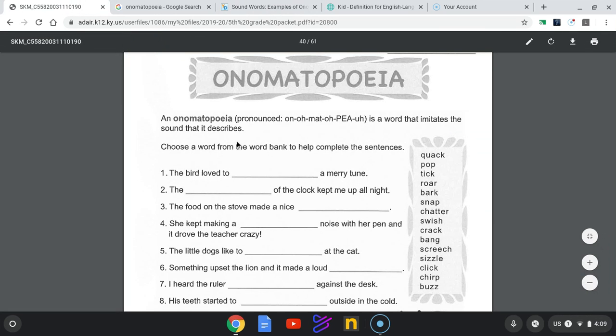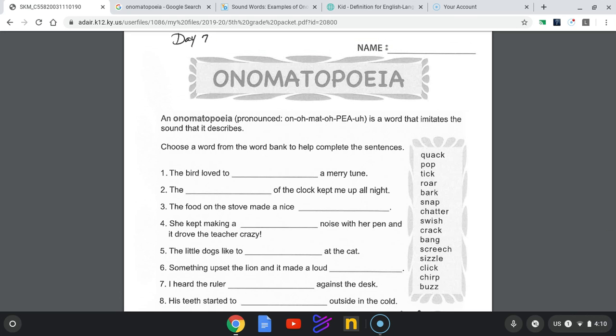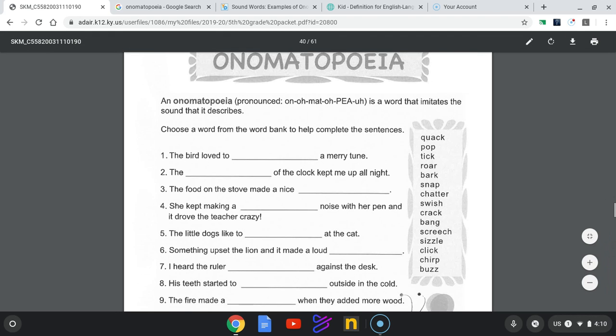So looking here, it says an onomatopoeia is a word that imitates the sound it describes. Choose a word from the word bank to help complete the sentences. So if you're looking at this first one, the bird loved to, and I'm looking for something down here that maybe a bird would do, chirp. The bird loved to chirp a merry tune. So you've even got a word bank over here. Moving ahead.